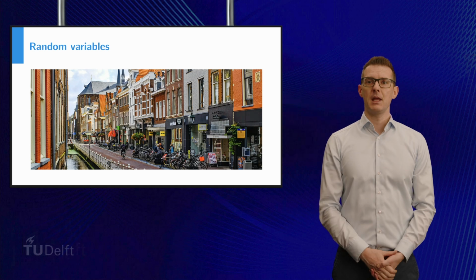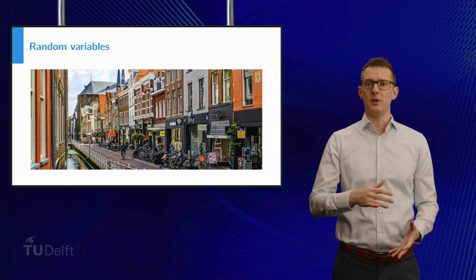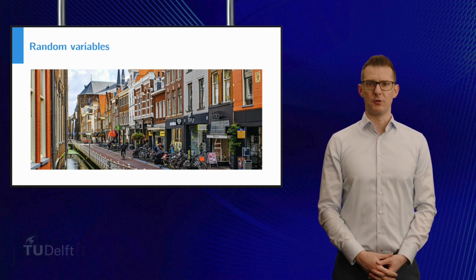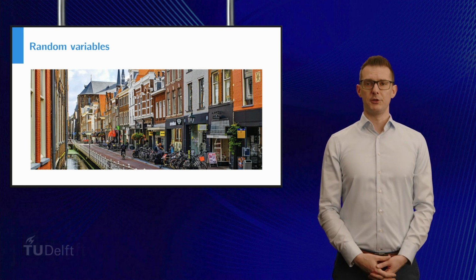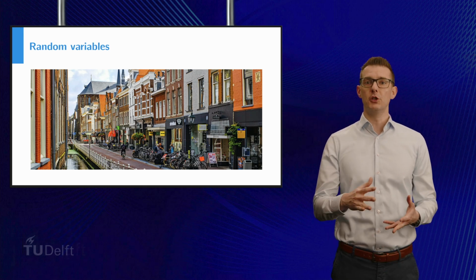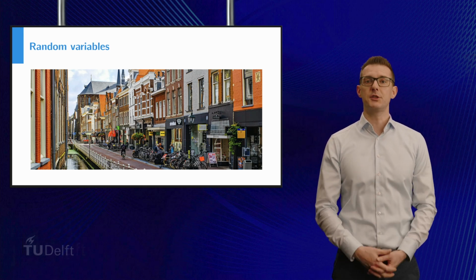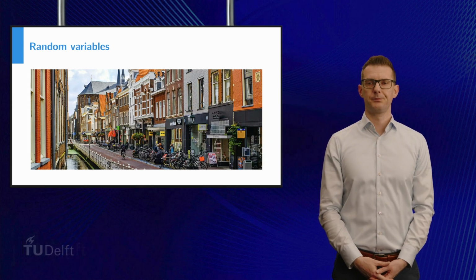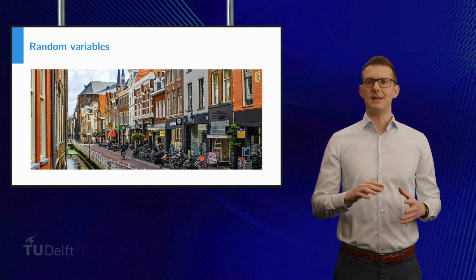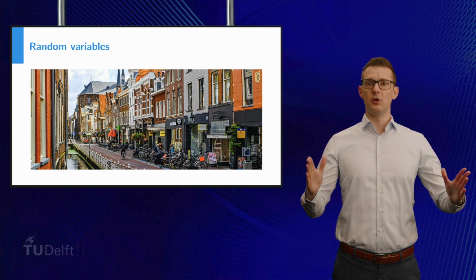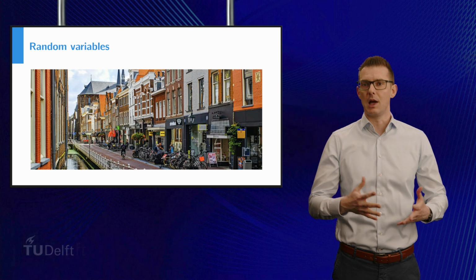For example, if we ask the random person we approach in Delft how many times they traveled by plane in the past 6 months, then that is a discrete variable. Other examples of discrete variables could be the number of children this person has, or the last digit of their phone number. Now, a continuous variable is one where the variable can take on an entire interval of real numbers, or even the entire real line.